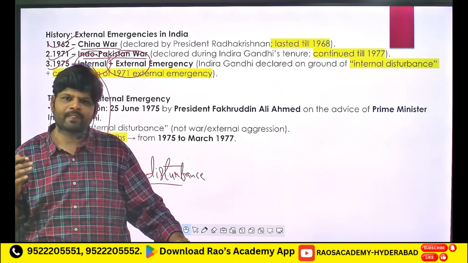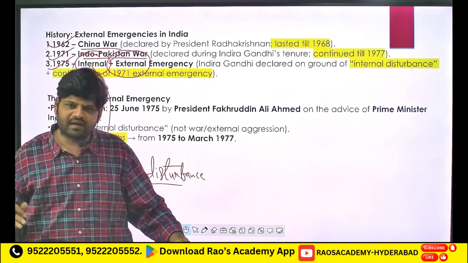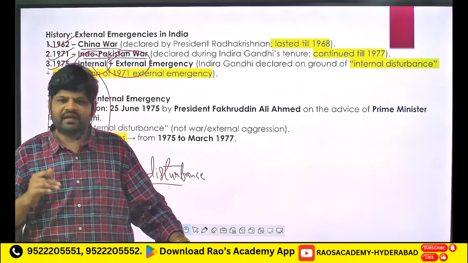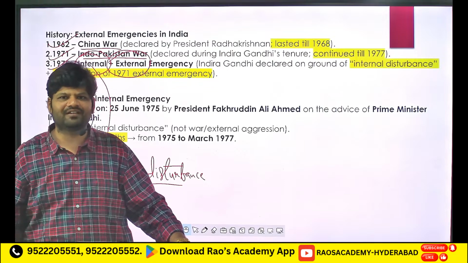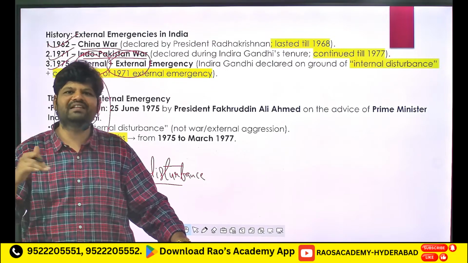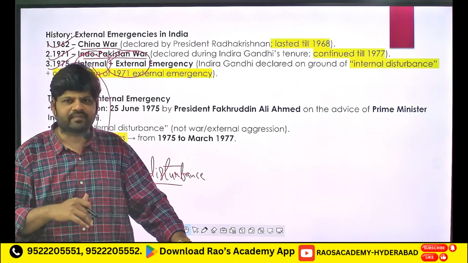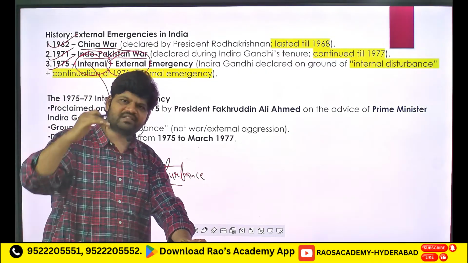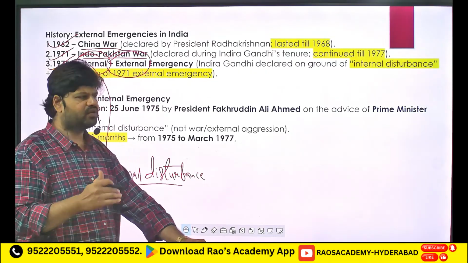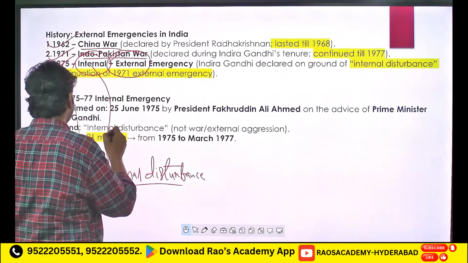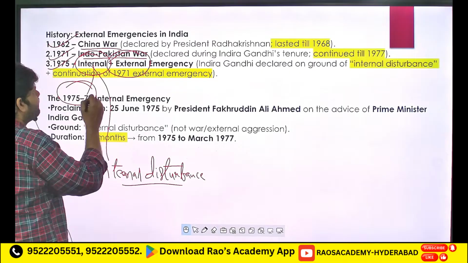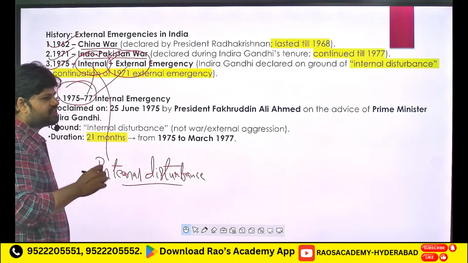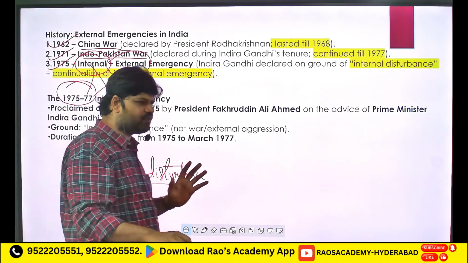Then the Janata party people, who were in opposition, revolted and protested against Indira Gandhi. At that time, Indira Gandhi declared this internal emergency. This was happening simultaneously with the Indo-Pakistan war. So from 1975 to 1977, we had internal emergency plus external emergency, and that is the reason this emergency was extended.